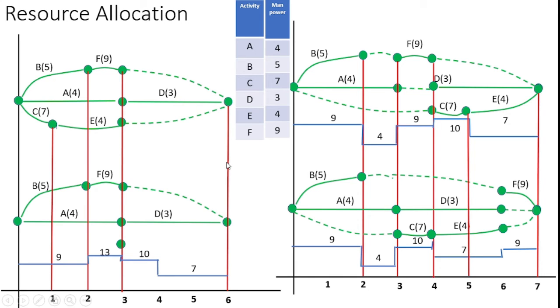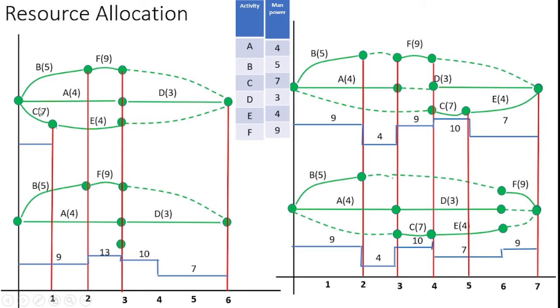Now the manpower consumption of every activity associated with the project, I should identify with this diagram. For the first day, I can draw the blue line here. How much manpower does it consume to complete this one day of activity? On the first day, C activity is available, A activity is available, and B activity is available.